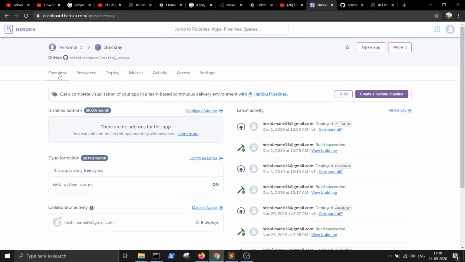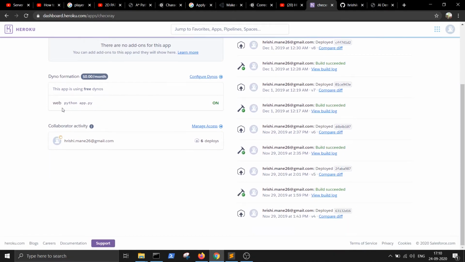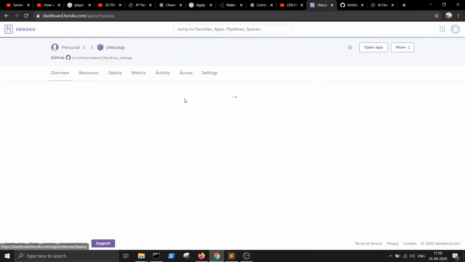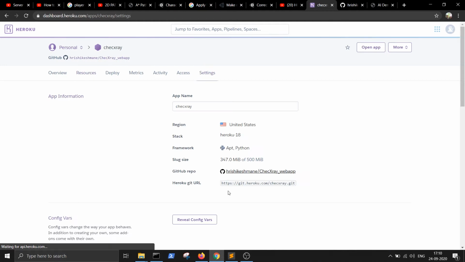And this is the resource page. You can see overview. This is the dashboard for my ChecksRay web application. Here I've created the pipeline. You can see what all commands I'm running in this Docker container. These are my latest activities. These are resources. Right now I'm running on free tier, so it's not charging me anything.